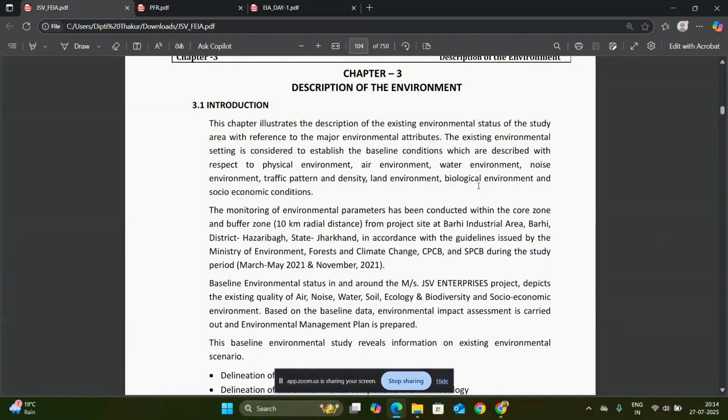So we have to know before EC where the industry is located, what is the environment of this site: the soil, the water, the geography, the air, everything we have to mention in chapter 3, the description of the environment.